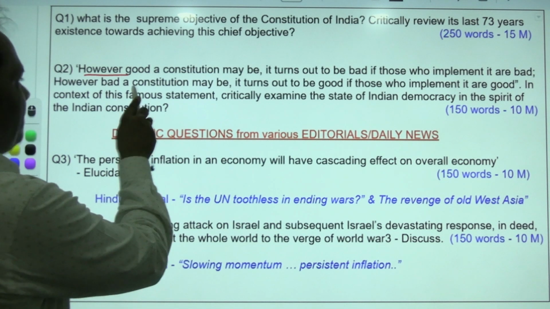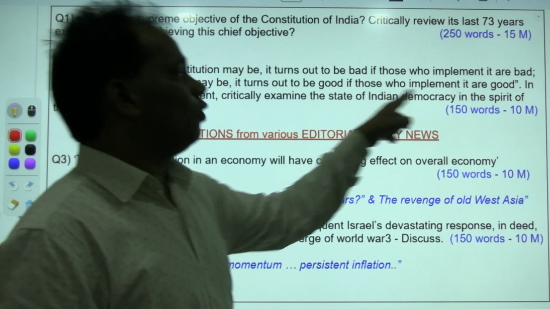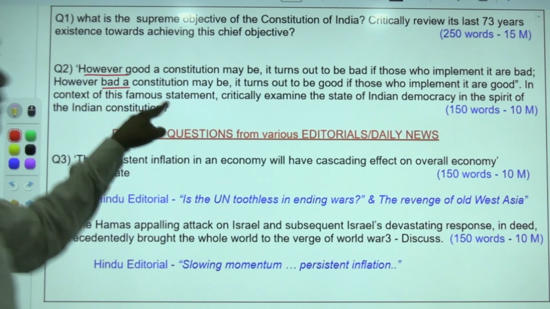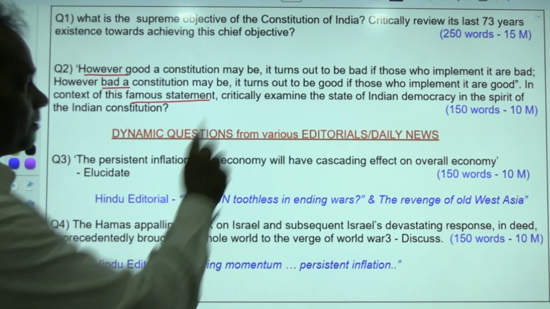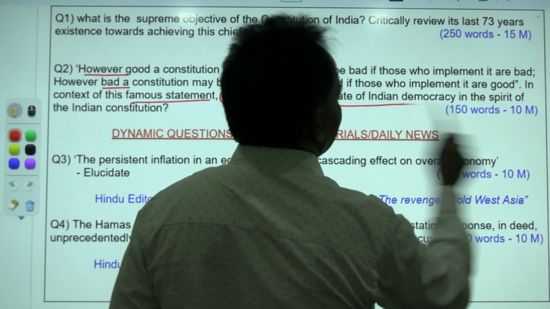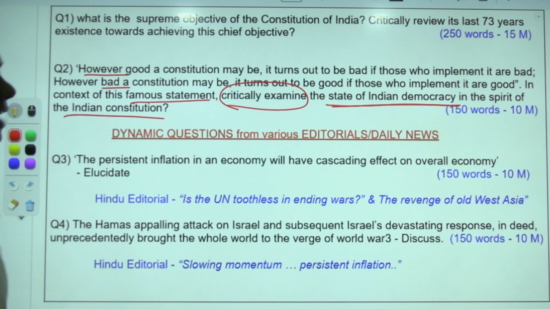However bad a constitution may be, it turns out to be good if those who implement it are good. In the context of this famous statement given by Dr. B.R. Ambedkar, critically examine the state of Indian democracy in the spirit of the Indian constitution.